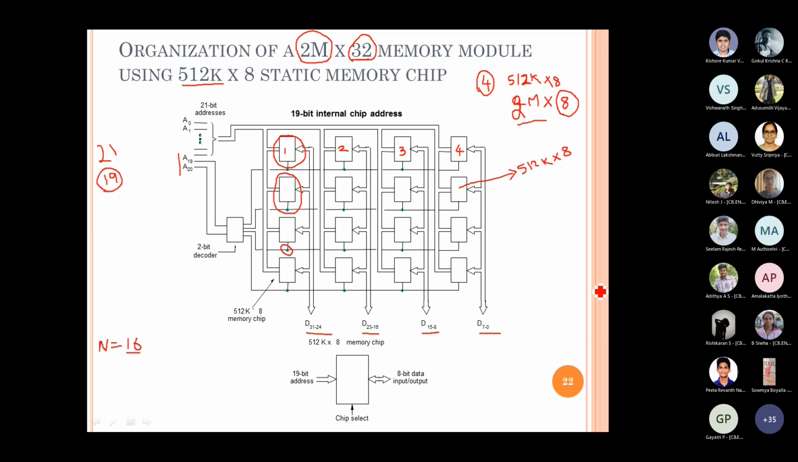Any doubt in this? No, ma'am. Are you sure all of you understood what the requirement is, what the availability is, and how we achieve the required one with the available IC? Yes, ma'am. Okay. So our next class discussion will be again with, now we are having 2M in